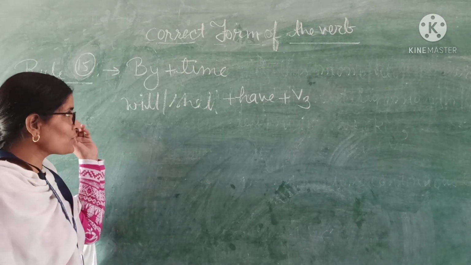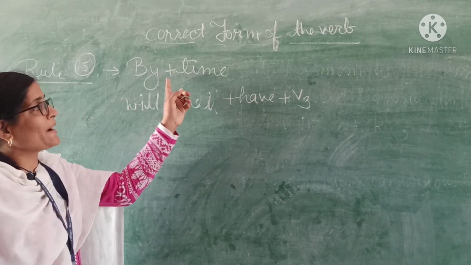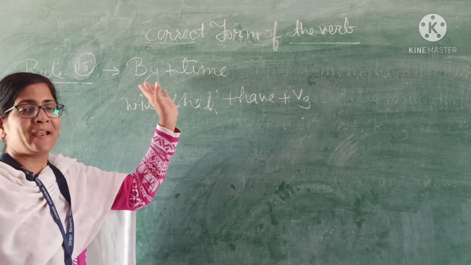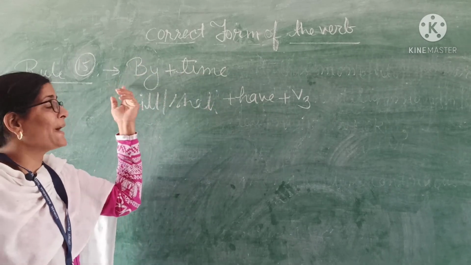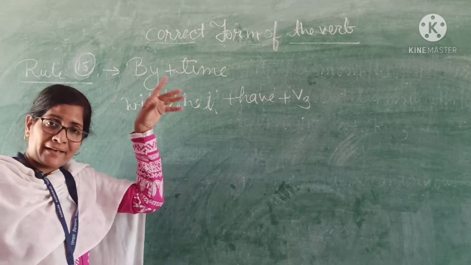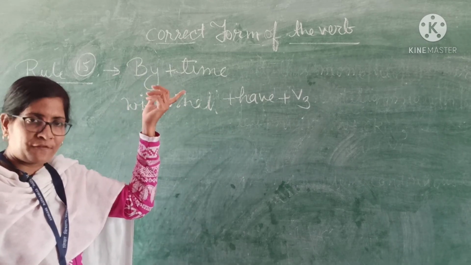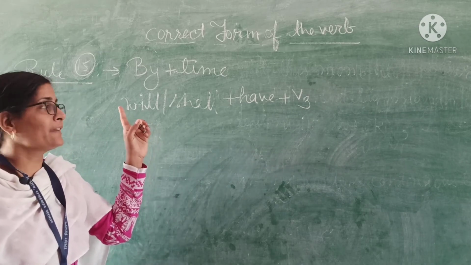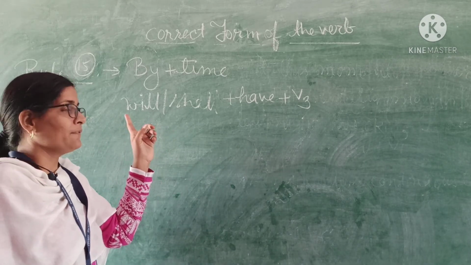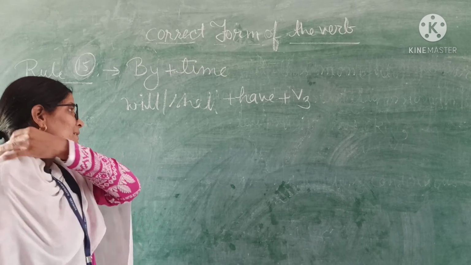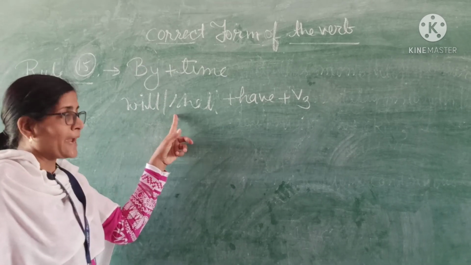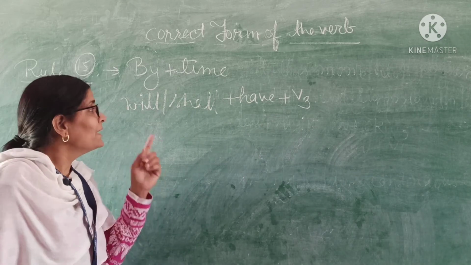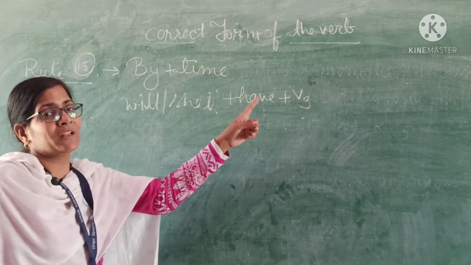And students, the next rule says if there is by plus time in the sentence, the by plus time means by 9 o'clock, by 9 p.m., by 10 a.m. If there is such a type of time, then you will use future perfect tense. Okay? And what is the rule of future perfect tense? It is will or shall plus have plus verb third form. You will fill in the blank with will or shall plus have plus the verb's third form.